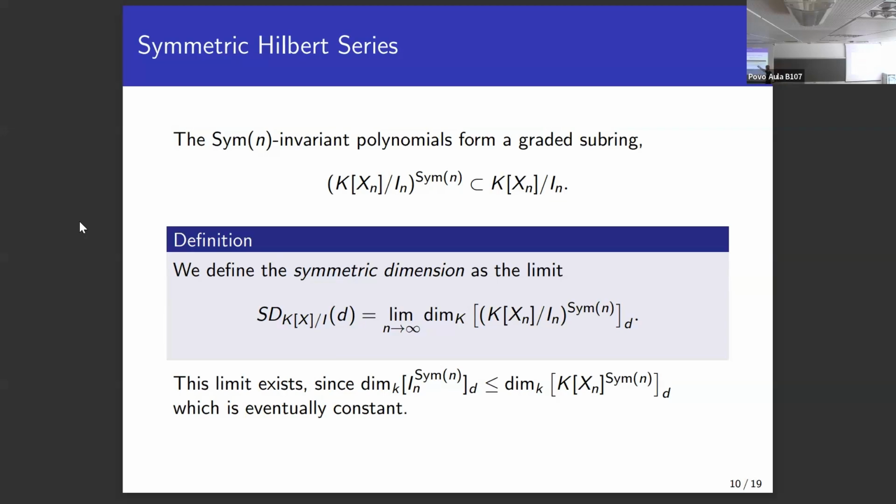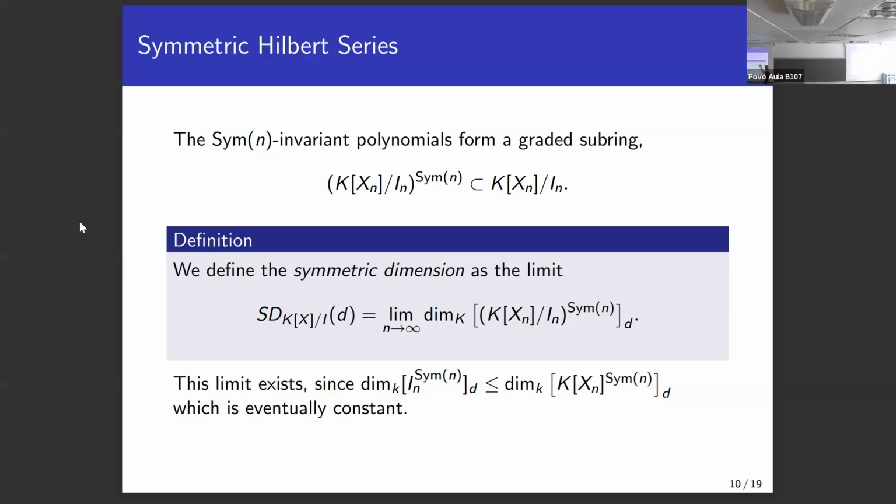So we can take a look at all invariant polynomials of a given degree d. And this forms a vector space. So we just count the dimension, and then let n go to infinity. And now, this sequence, for each n, is eventually constant. So this limit is actually a finite number which we can count, which is what we wanted to do.